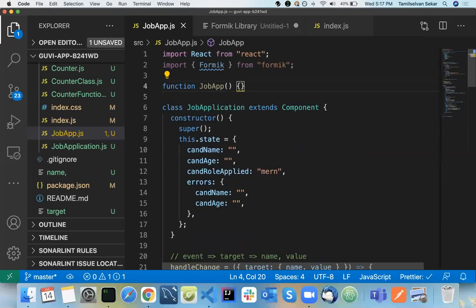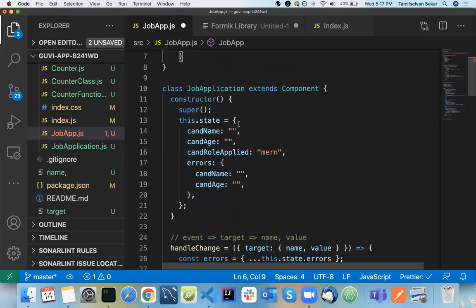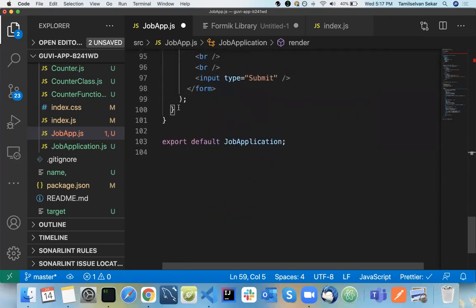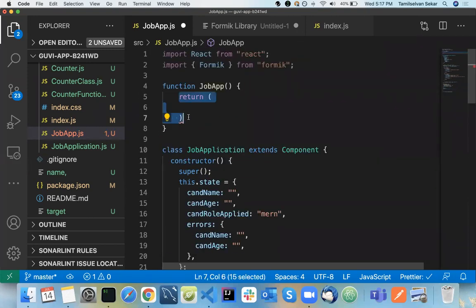So job app here, what it's going to return is an HTML element. So what is the HTML element? Watch it clearly. I'm going to copy the same return statement that I have here, inside my render function. I'm going to use the same thing.